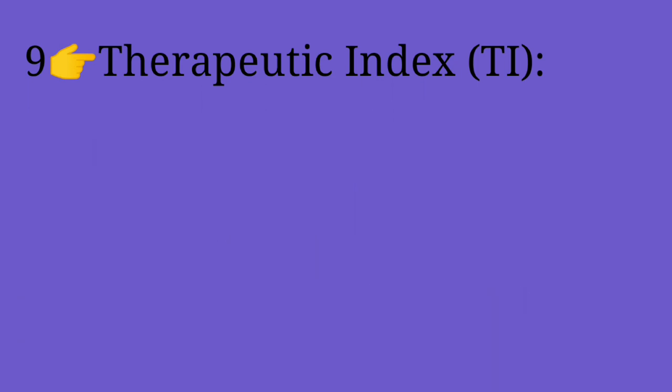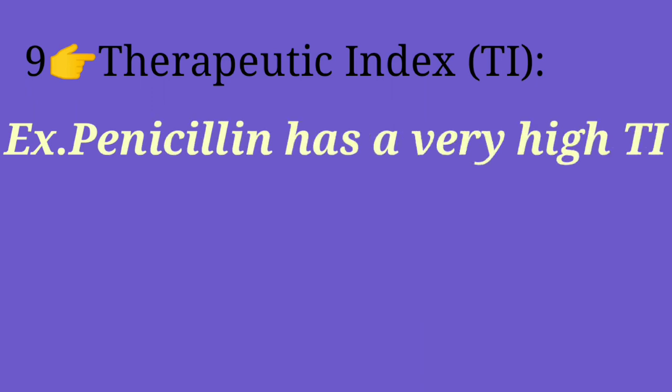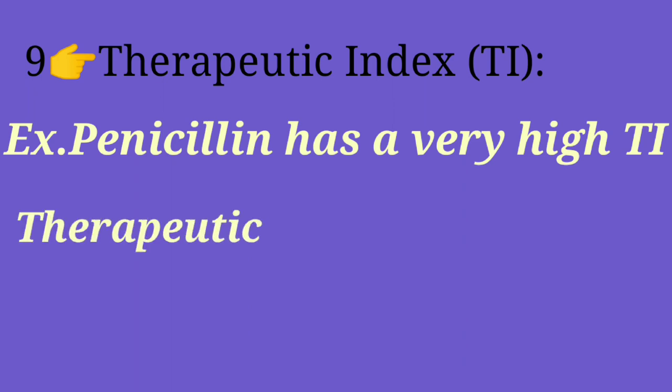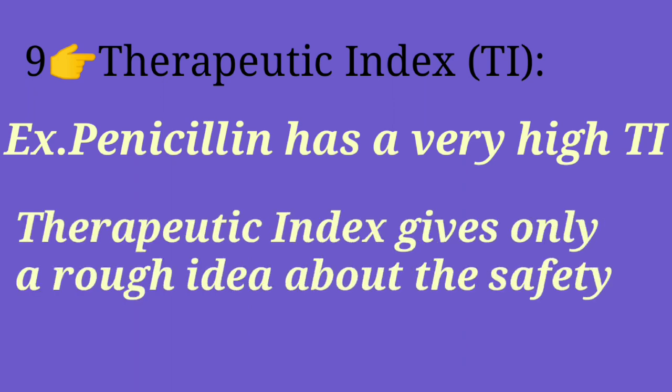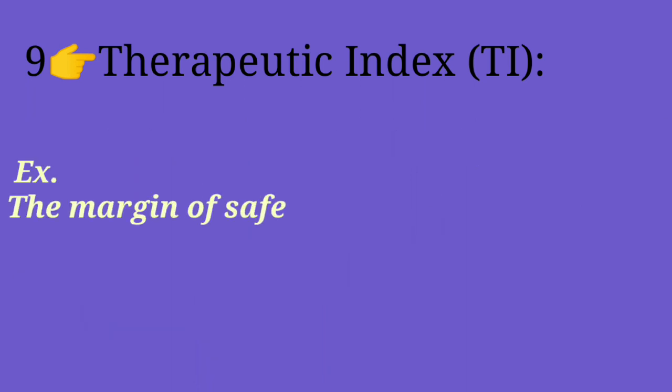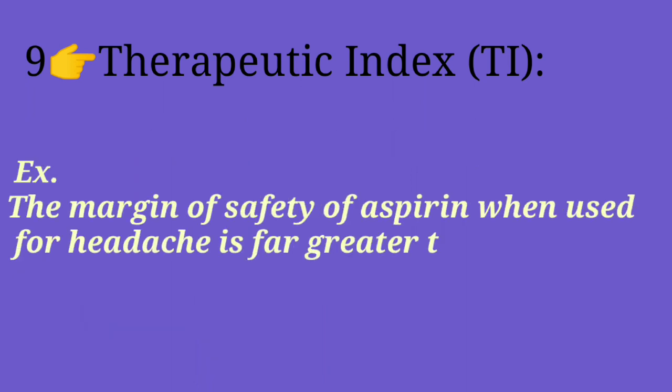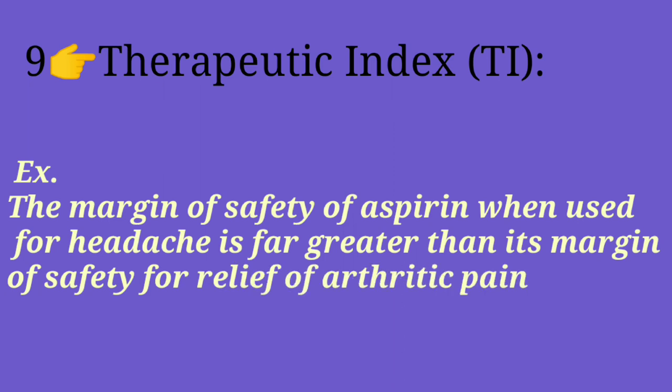For example, penicillin has a very high therapeutic index. The therapeutic index gives only a rough idea about the safety of the drug. Consider, for example, the margin of safety of aspirin when used for headache is far greater than its margin of safety for relief of arthritic pain, and in the case of rheumatoid fever.